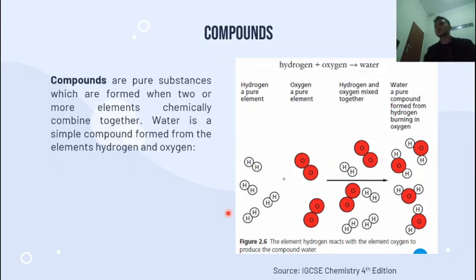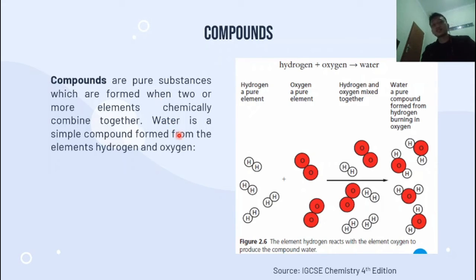And the last is about compounds. After we learn about atoms, elements, and molecules, now we will learn about compounds, okay? So what are compounds? Compounds are pure substances which are formed when two or more elements chemically combine together. Please see the keyword here: it is formed when two or more elements chemically combine together.